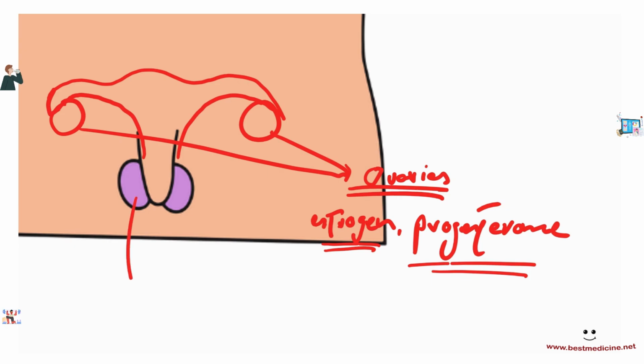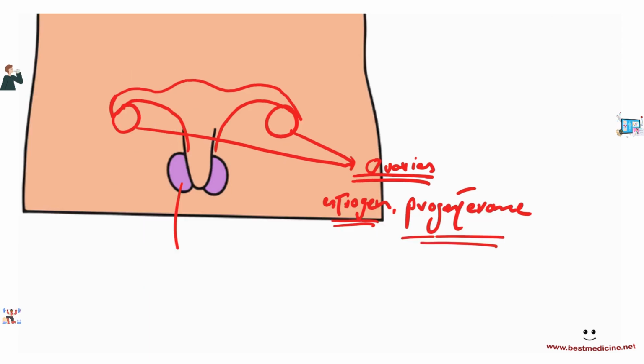Then we have the testes. The testes in males produce something called testosterone, okay? And testosterone is responsible for the male secondary sexual characteristic development, okay? Just like estrogen is responsible for female sexual characteristics, testosterone is responsible for male secondary sexual characteristics. So testes are going to produce testosterone, as the name suggests. Okay,